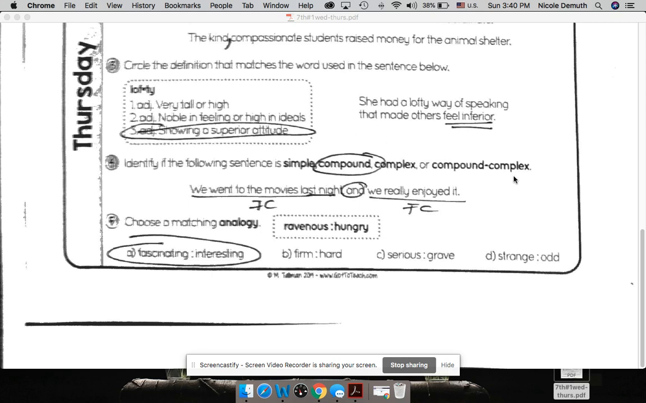Just so you know, a compound-complex sentence has 2 or more independent clauses, like what we see here, and 1 or more dependent clauses attached to it as well. So if you have both of those, then that makes this a compound-complex. Gets a little bit trickier. And at number 5, choose a matching analogy. Ravenous and hungry. So this is a